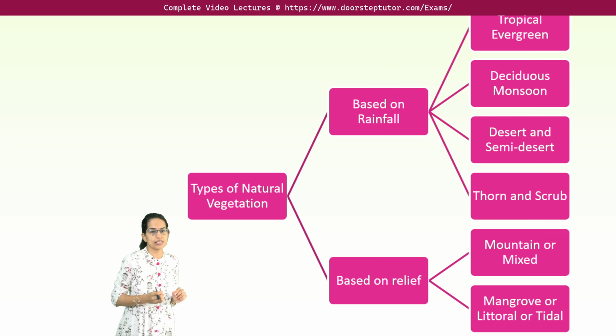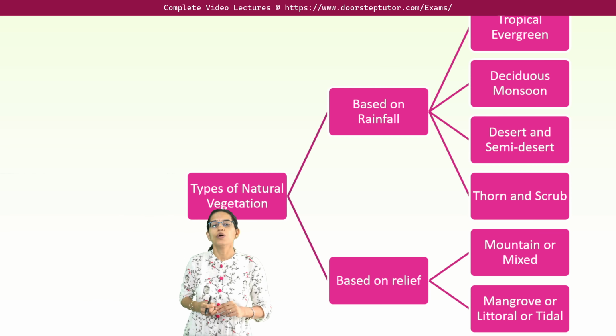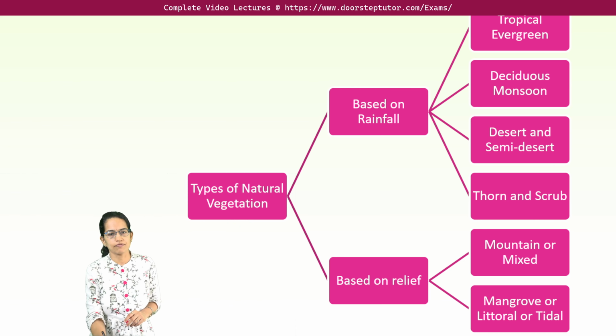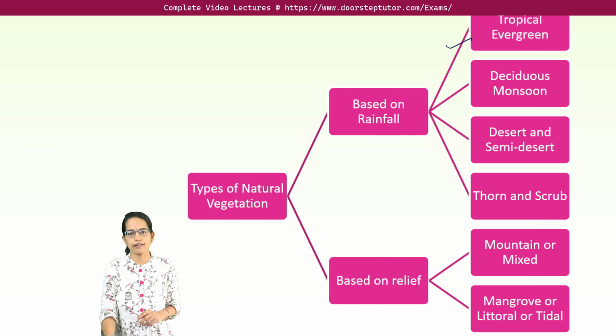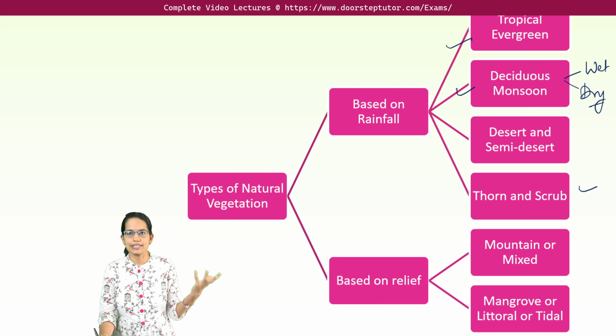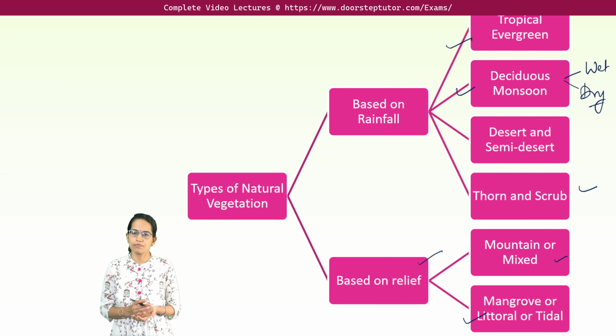So vegetation, as we said, can be broadly classified based on rainfall and based on relief. Based on rainfall, we further classify it under four categories: tropical evergreen, deciduous monsoon, which could be further classified as wet or moist deciduous and dry deciduous. We'll talk about that as we proceed. Then desert and semi-desert conditions, thorn and scrub, which are the tropical desert areas. Based on relief, we talk about the littoral or tidal forest. Sundarbans, with Sundari trees, are a classic example. Then mountain, or what we call mixed forest.